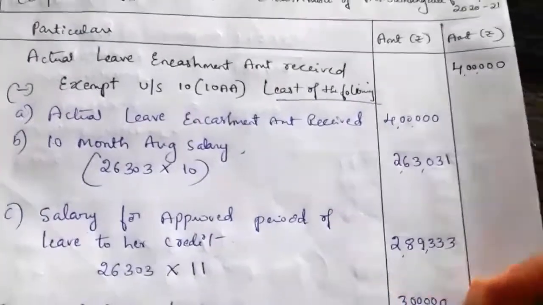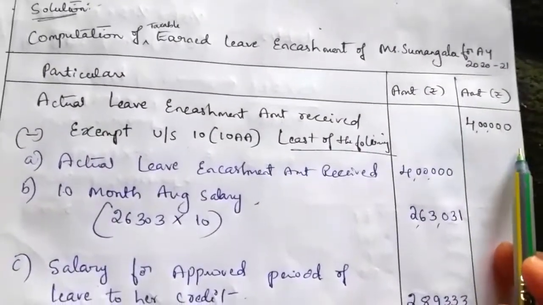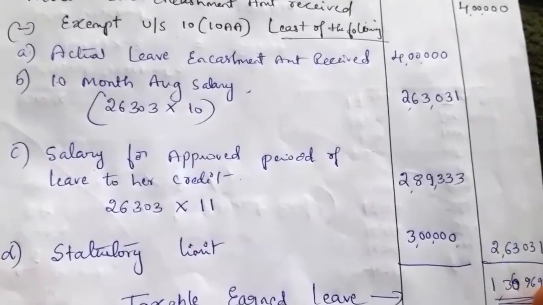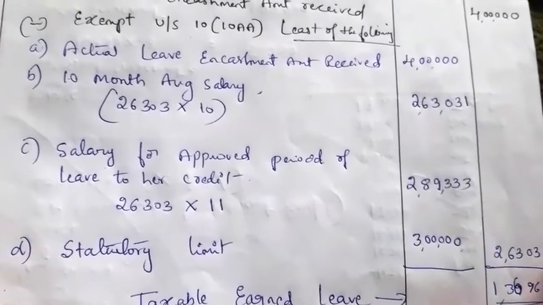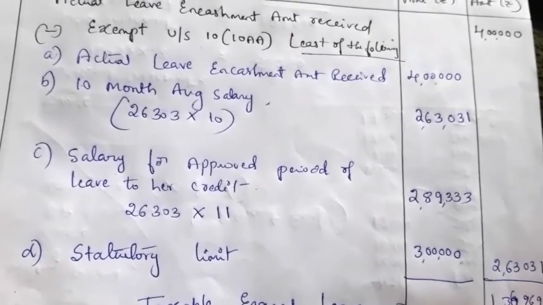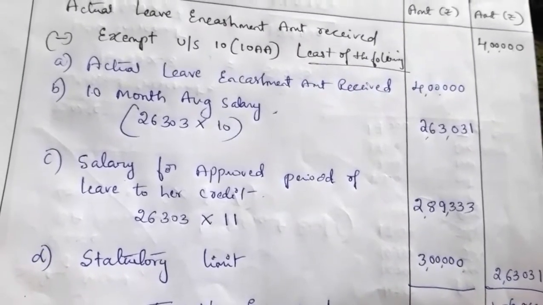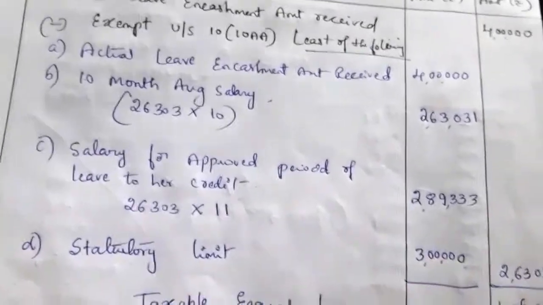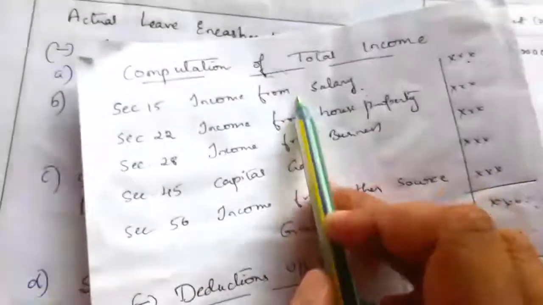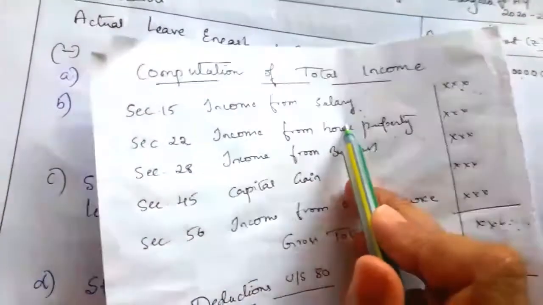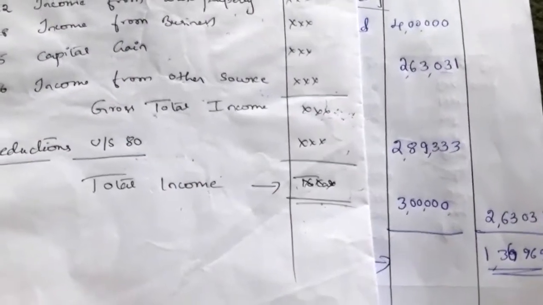Here Sumangala received earned leave of rupees 4 lakh, and she is a non-government employee. She can claim an exemption of 2,63,031 here, but to the extent of 1,36,969 she has to pay tax on this earned leave, and it is added under the head income from salary. Under the head income from salary, she has to take earned leave encashment, that is, 1,36,969.